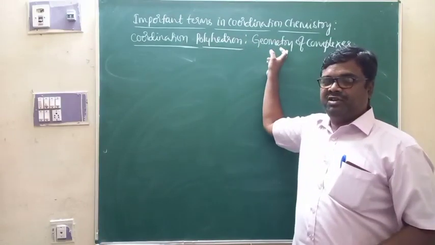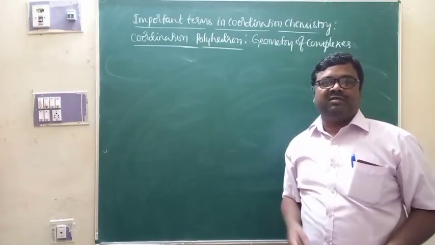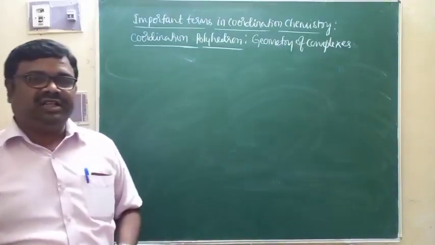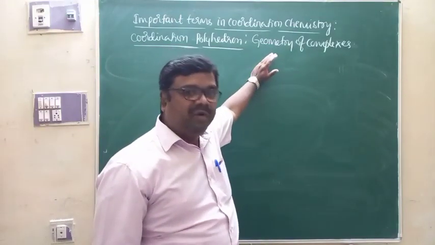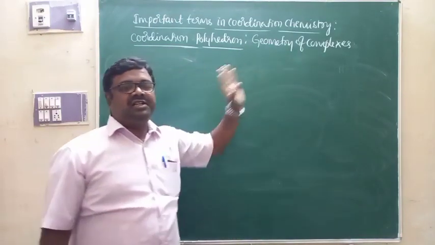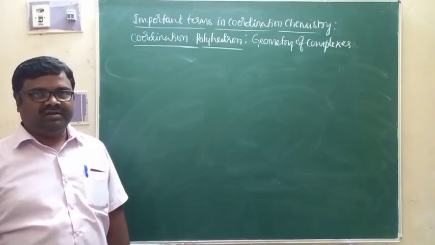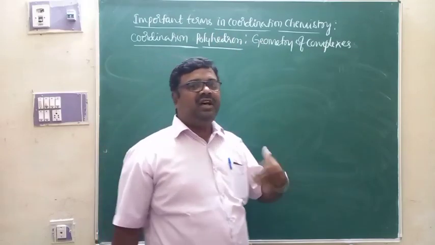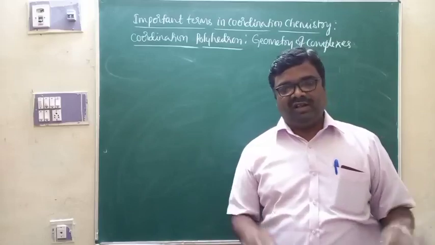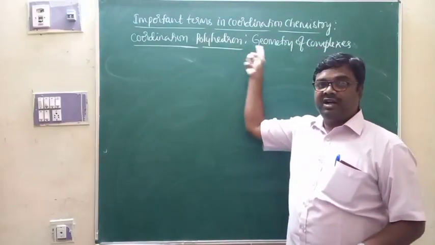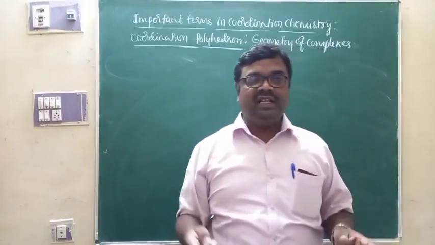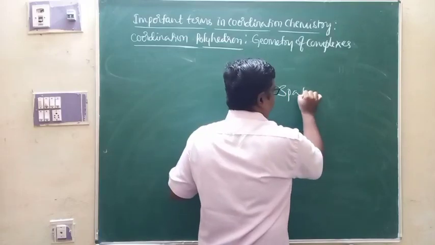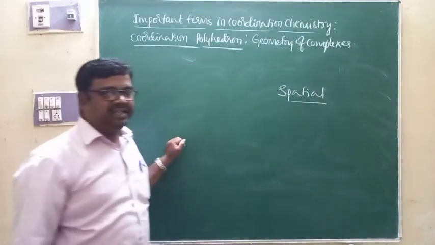Geometry of the complexes depends on what? Arrangement of the ligands around the central metal ion in space. Or you can say that geometry or coordination polyhedron depends on the arrangement of coordination bonds around the central metal ion in space. So that is what we call coordination polyhedron. Coordination polyhedron refers to the spatial arrangement of the ligands attached to the central metal ion in a given complex. Now that is spatial arrangement, S-P-A-T-I-A-L. That is the arrangement of the ligands in space.